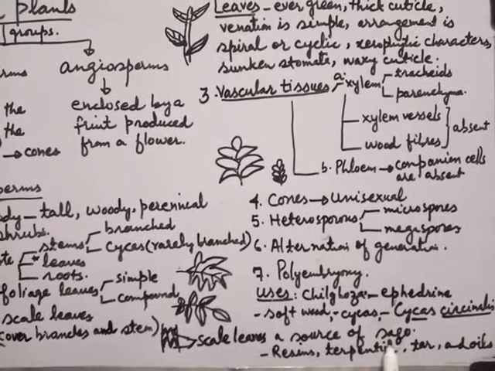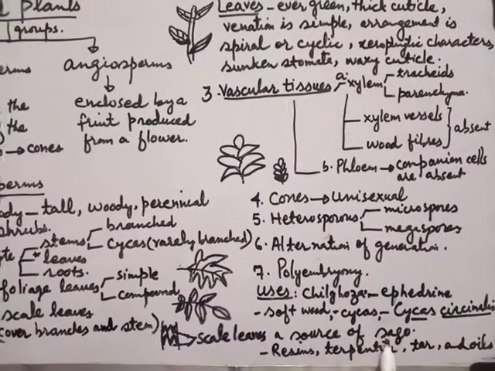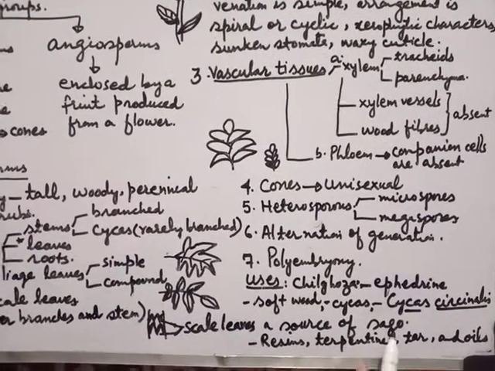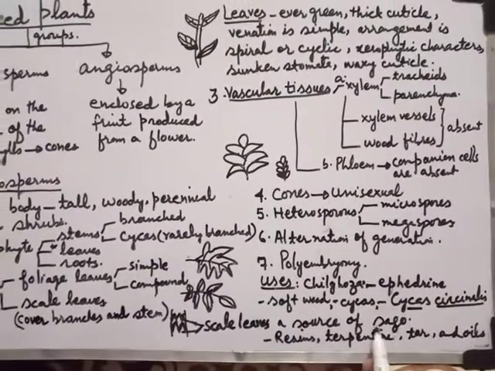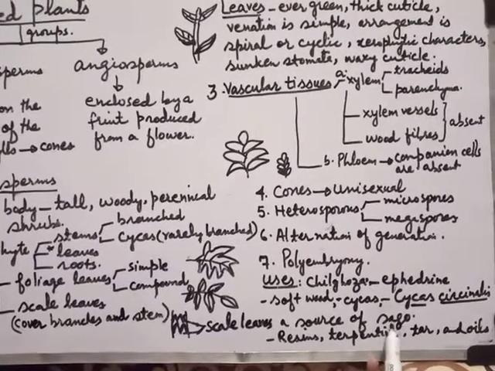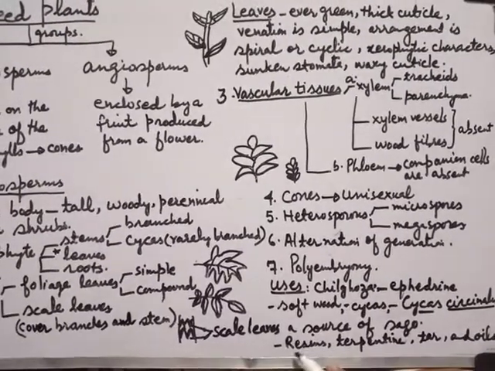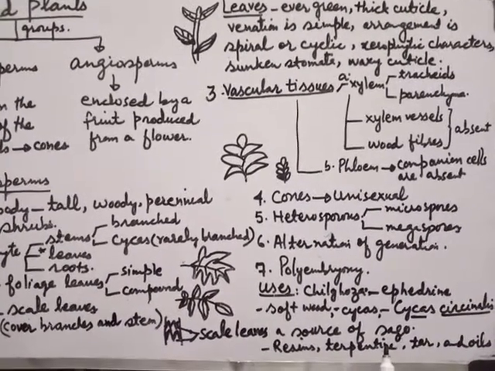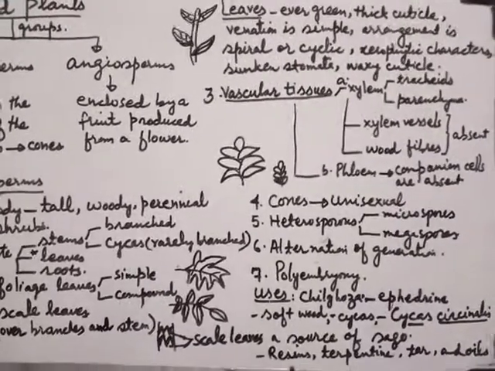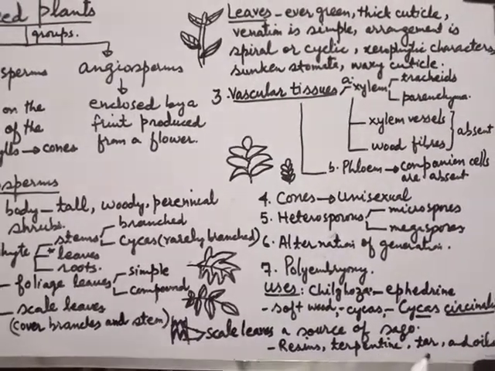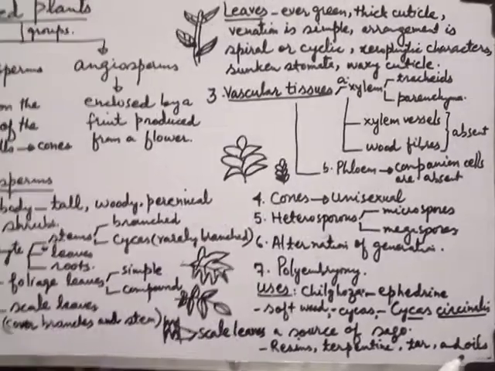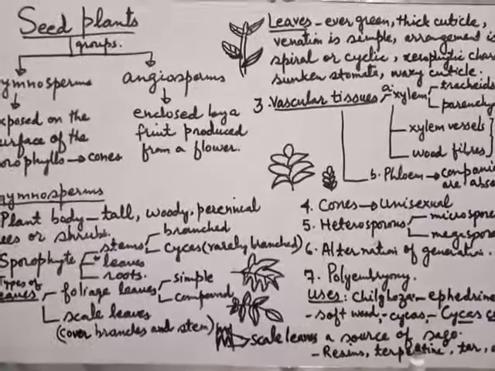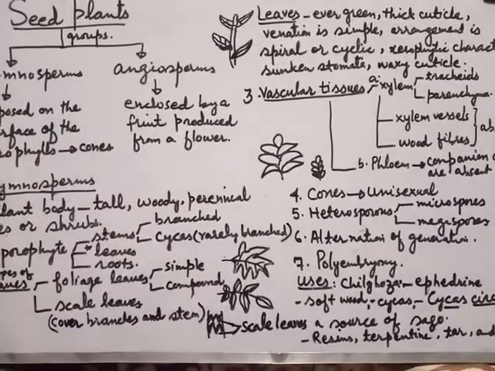Sago is a pure starch extracted in liquid state, and then it is solidified in the form of granules, and it is used for abdominal ailments. And it is a soft food, which is usually taken as food. And then resins, turpentine oil, tar, and some other kinds of oils are also obtained from the conifers. So this is all about what, gymnosperms.